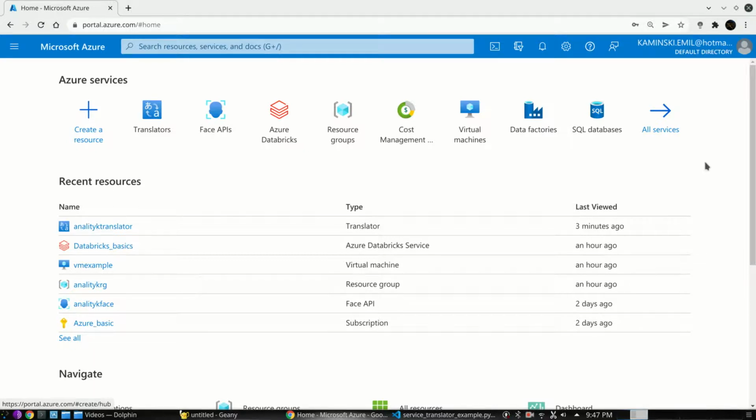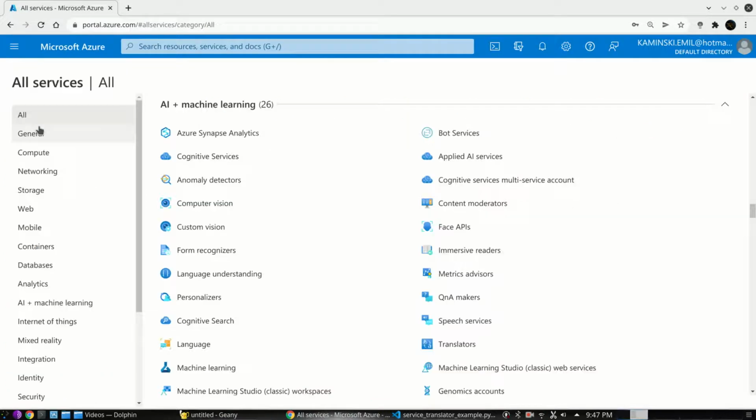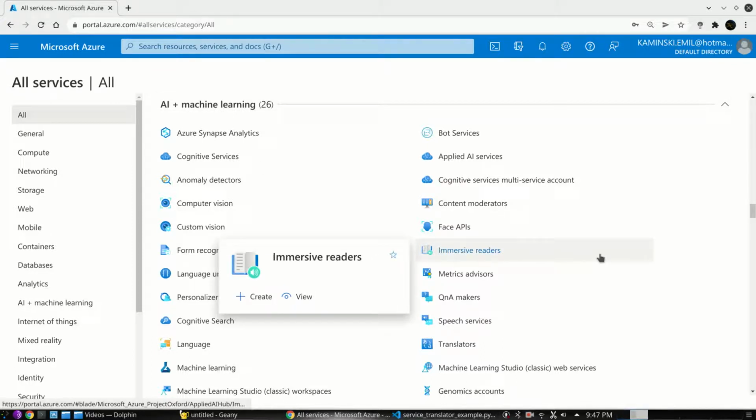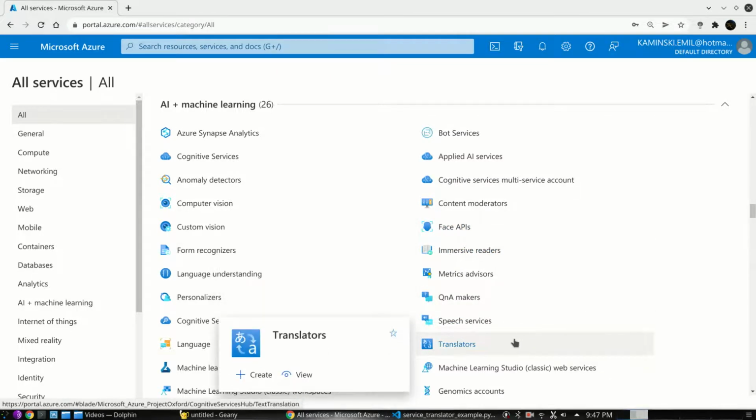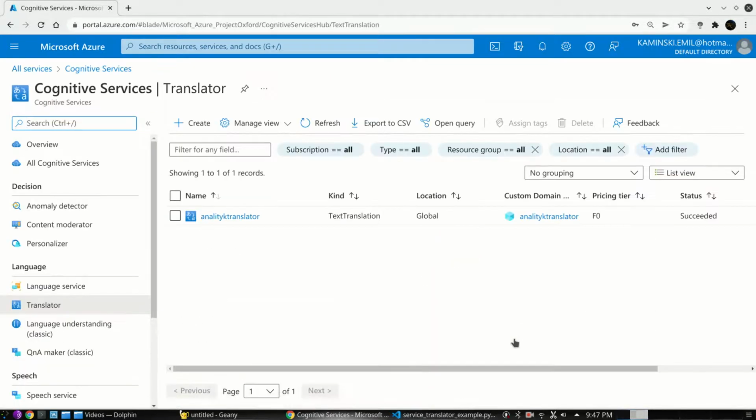But one more thing which I wanted to show you in this episode, which is really cool, is something called cognitive services, or in our case, AI and machine learning. Those are services available in Azure which are based on pre-built Microsoft algorithms, and I'm going to use two of them. One is Translator, the second one is Face API. Those are two of the simplest services to use, actually already created by me.